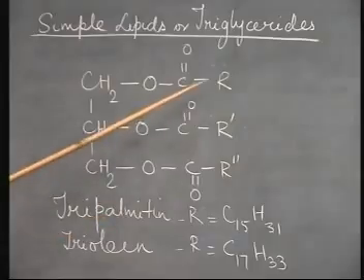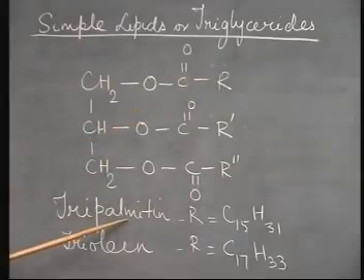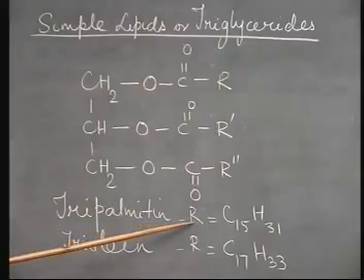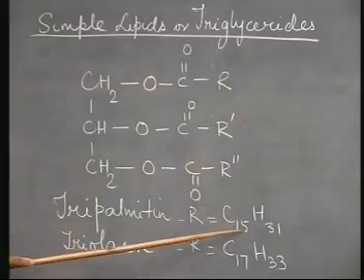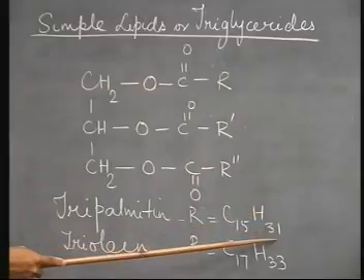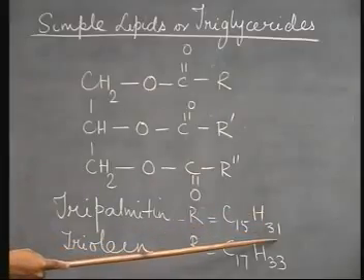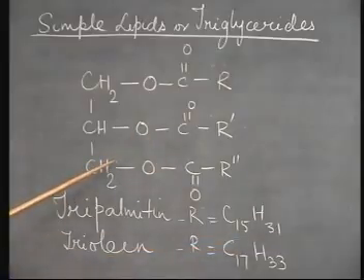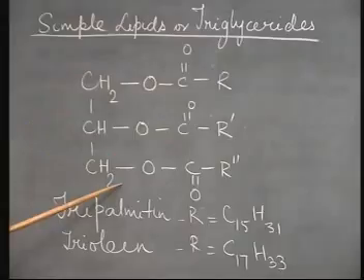Now if the acid is palmitic acid, then the glyceride is called tripalmitin. Here the alkyl group is C15H31, and as it is a saturated acid, the triglyceride formed is a solid at room temperature and is called a fat.